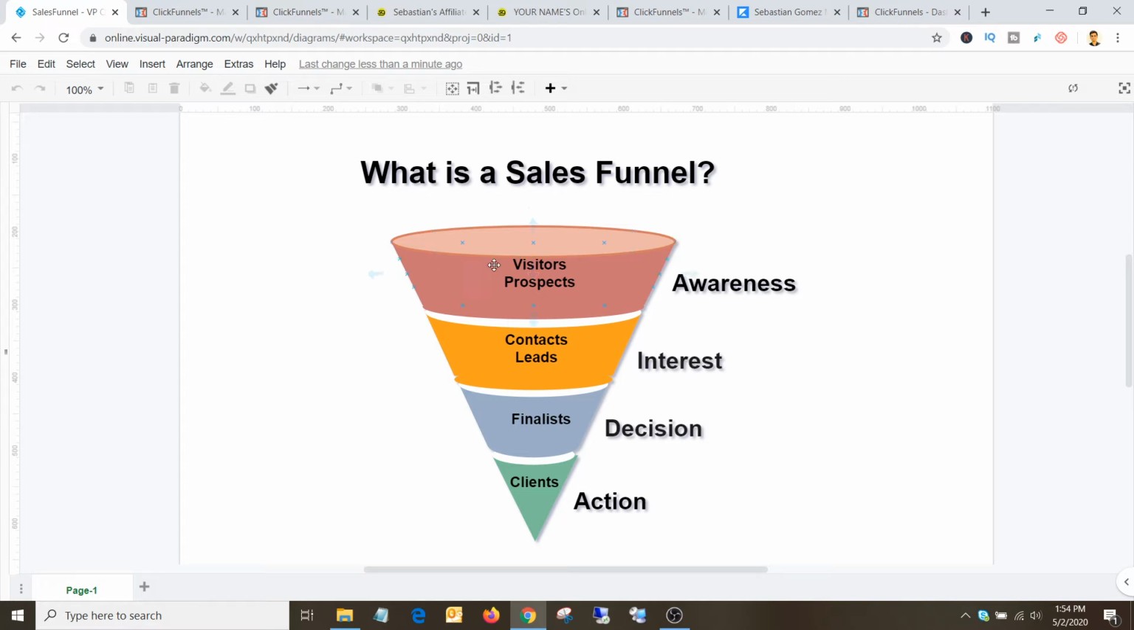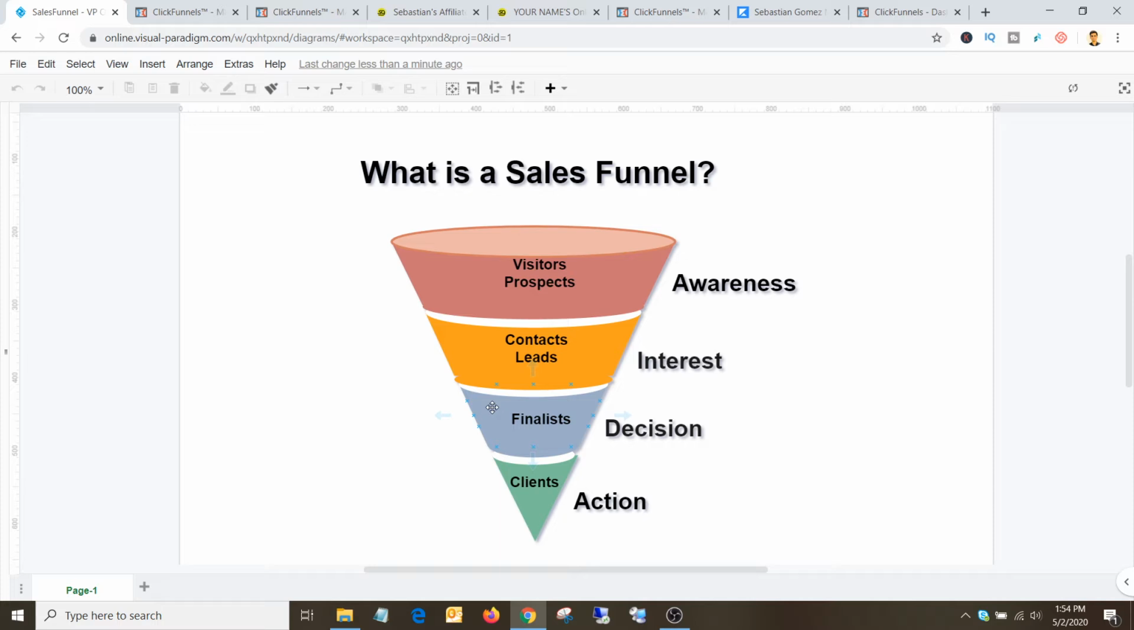And then not all of them will become your leads. Some of them will leave and some of them will come. That's why you see a reduced number of leads in the next stage and a reduced number of finalists, and finally you will find your dream customer. So that's the beauty of a sales funnel. People also call a sales funnel a money making machine if you do it the right way.